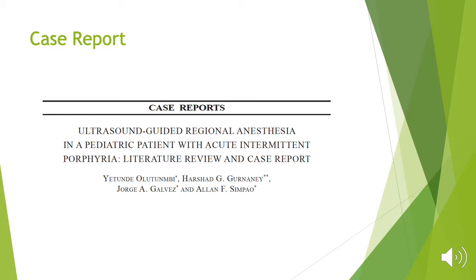So the preoperative preparation included reviewing the medications that are safe for acute intermittent porphyria patients. They wanted to minimize the known triggers such as fasting and stress, and they ensured access to the rescue heme medication.